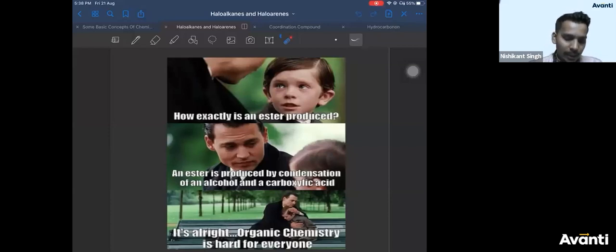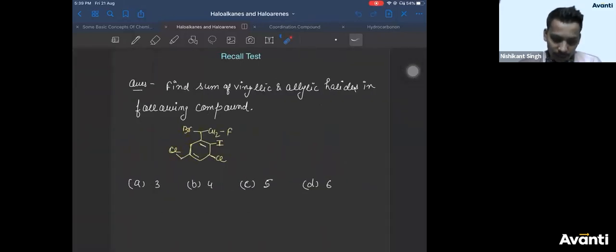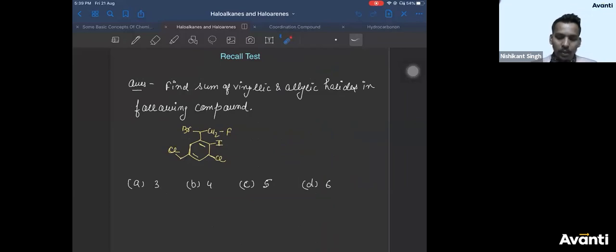So what did we study yesterday? Anyone? Classification of haloalkanes and haloarenes, right? Classification and IUPAC nomenclature of haloalkanes and haloarenes. Correct. Now let us do a quick recall test on this.